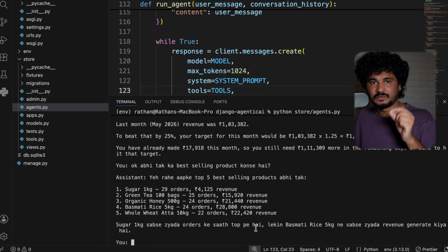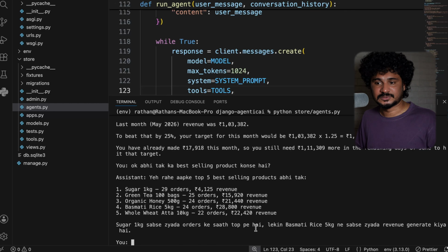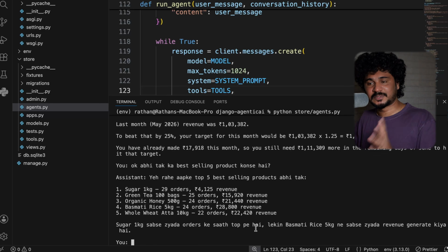Currently this is only one agent. You can have n number of AI agents in your applications. Okay, so since you already know Django, you are almost 70% there. You just have to understand the fundamentals of agentic AI, the fundamentals of AI agents and how they work, and after that you can build super intelligent applications. And mark my words, in the next 5 years AI agents will be in each and every software application. Every software product is getting built with an AI layer on top of it.